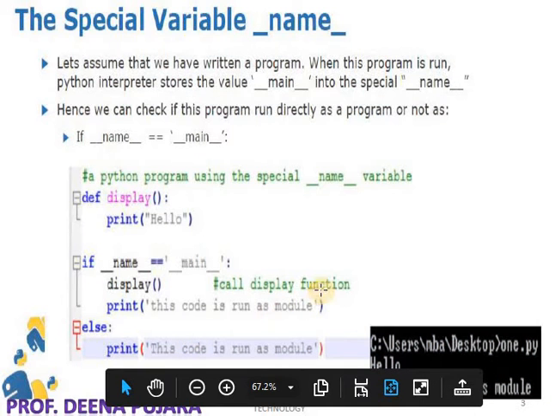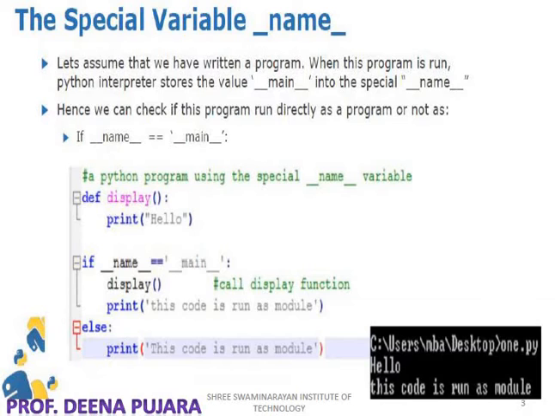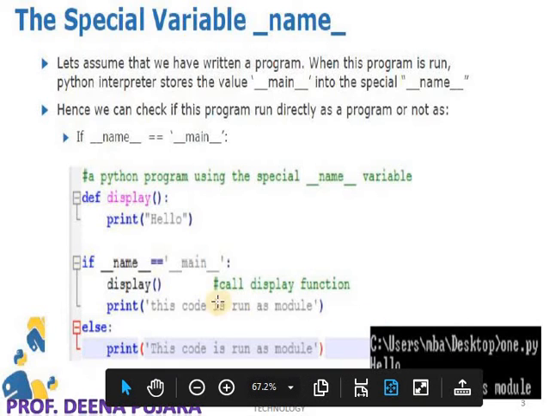So what do you mean by that? It means that this code is run as a module if the value of __name__ is not equal to main. Now here you can see the difference: this is in small letters and this is in capital letters. Here the whole program is executed independently.